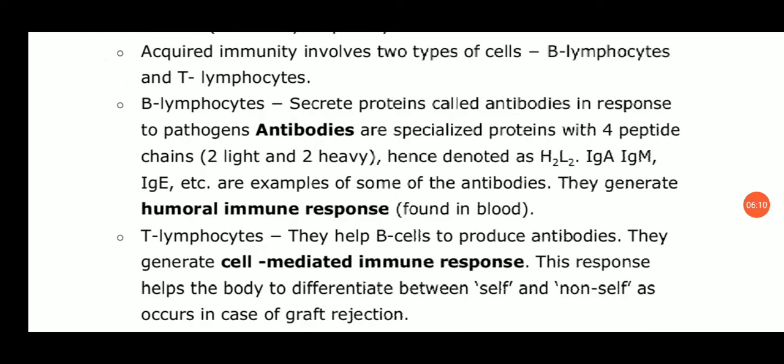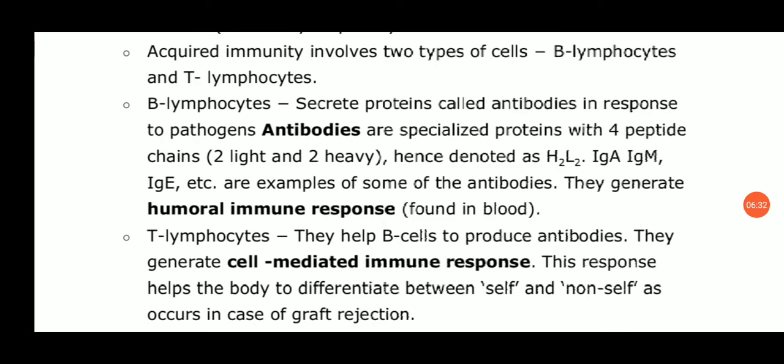Now further, the next response is that of the T lymphocyte. After the B lymphocyte we have studied the T lymphocyte. T lymphocytes help the B cells, that is the B lymphocytes, to produce the antibodies. So they generate the cell mediated immune response. So the cell mediated immune response is produced by the T lymphocyte.